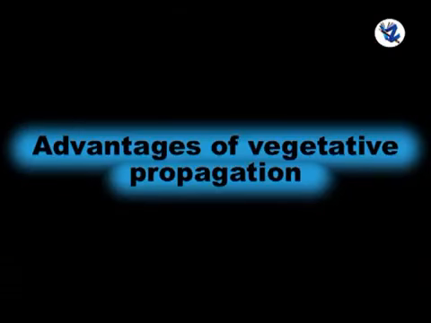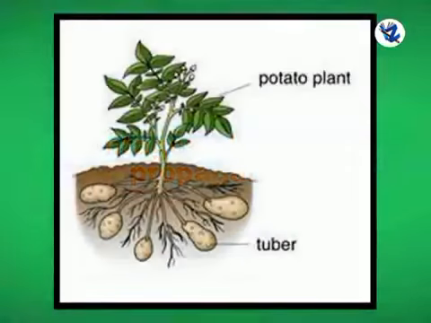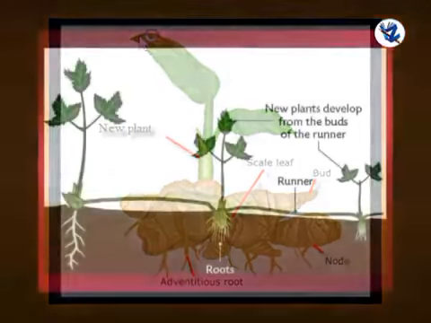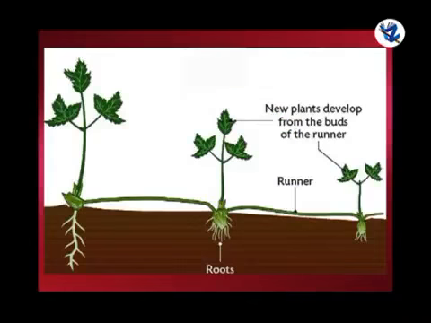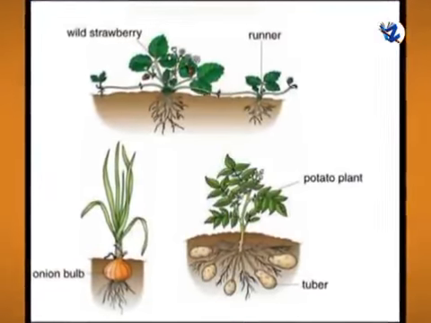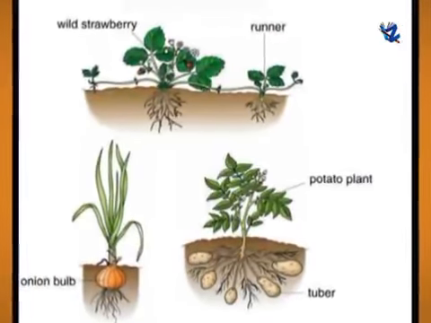Advantages of vegetative propagation. More rapid, easier and cheaper method of propagation. Possible to obtain clones. Helps to retain desirable characters in plant which may not be possible in plants raised from seeds. Easy to get rid of pathogen from any part of plant by vegetative propagation.